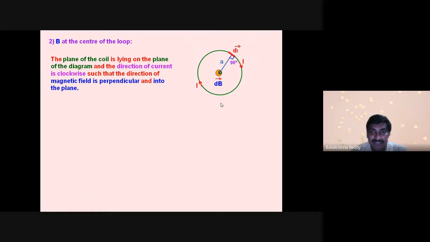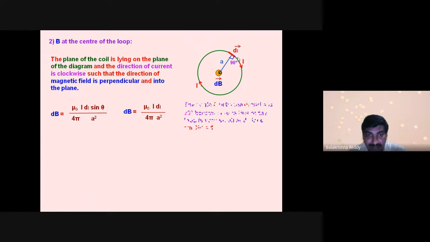Now, what is the magnetic field at the center is the question. So, what is the Biot-Savart law? I dl sine theta. Since here we have radial distance a, that is only a square we are taking. Since this is 90 degrees with respect to the tangent, it can be I dl by 4 pi a square.